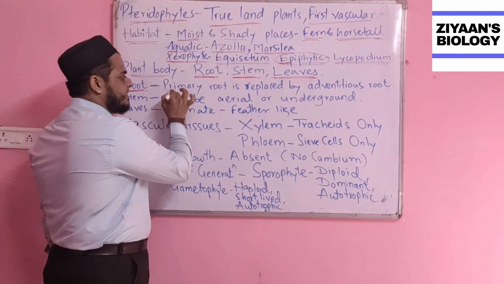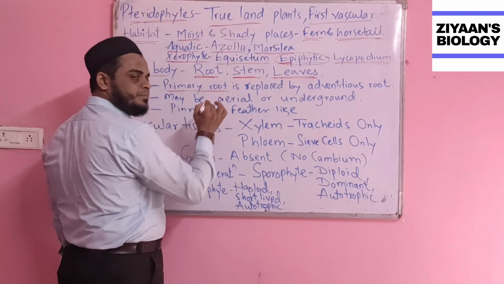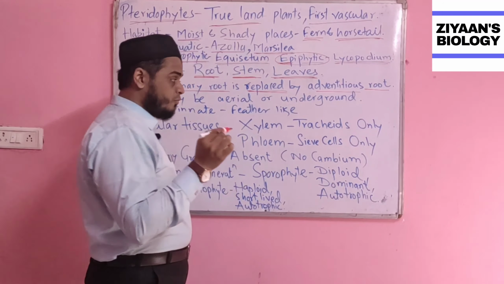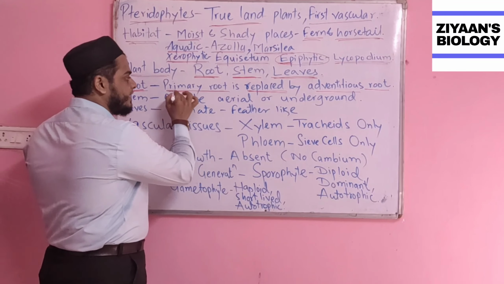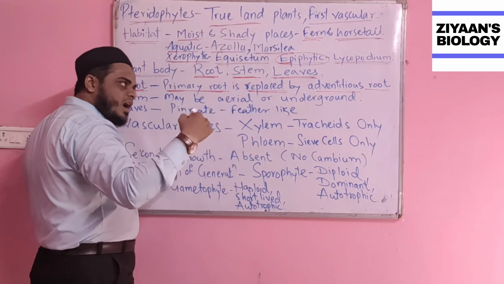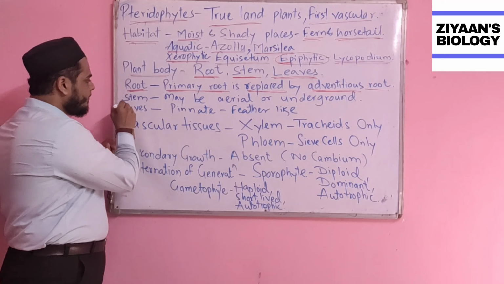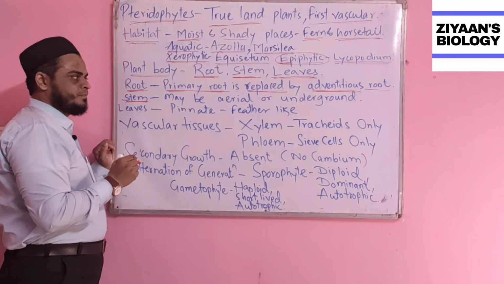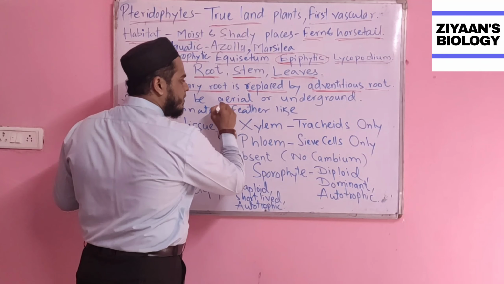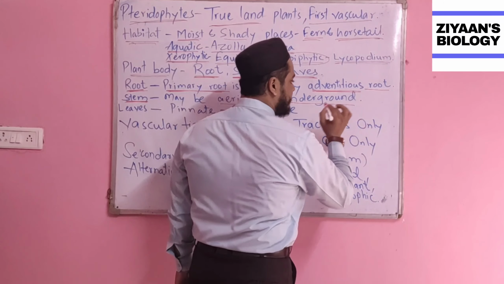When life starts, they start with the primary root, but the primary root is short-lived and is soon replaced by the adventitious root, or in other words the fibrous root.